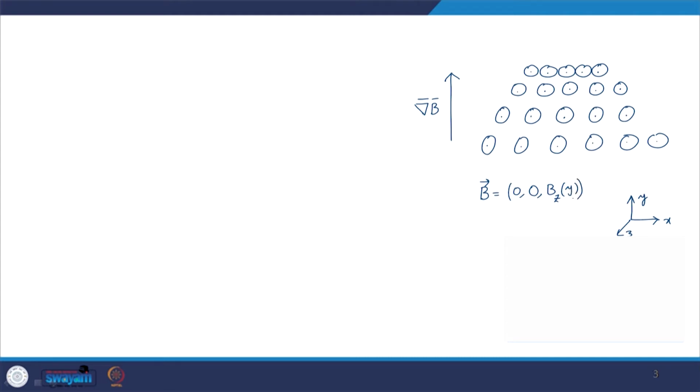We have taken the simplest types of fields, for example homogeneous static fields, but in nature we do not generally come across homogeneous fields. For example, if you consider a simple bar magnet, the magnetic field due to this bar magnet will change at each and every point. So, you cannot expect a homogeneous magnetic field to be present around this bar magnet.